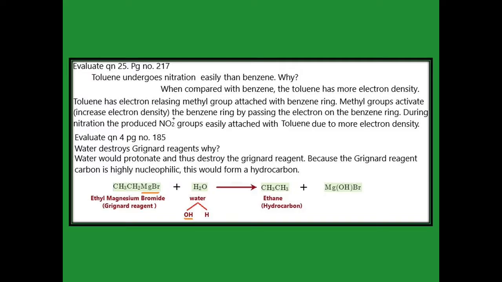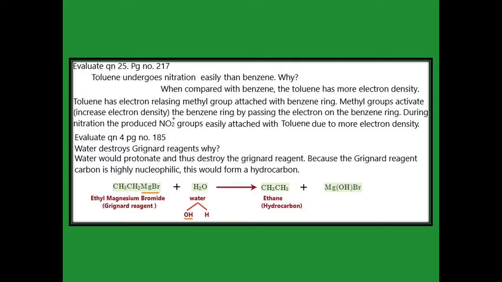The next one, evaluate question 4, page number 185. Water destroys Grignard reagent. Why? Because the water formula is H2O. For the Grignard reagent, we are taking here CH3CH2MgBr. That MgBr is attracted by OH, and then the H is called a proton. That proton is attached with the CH3CH2, and we get ethane, that is a hydrocarbon.